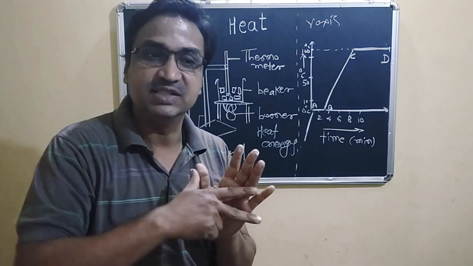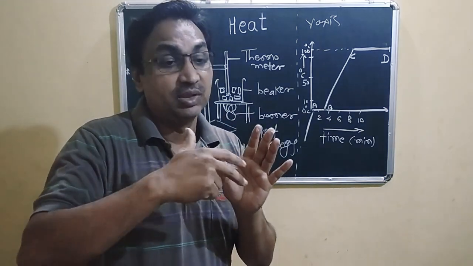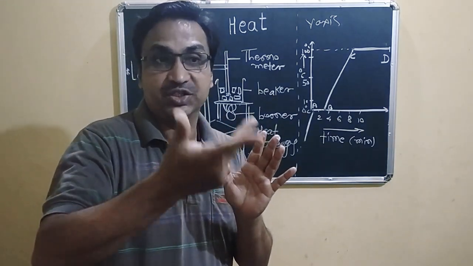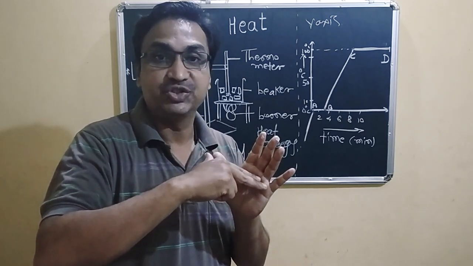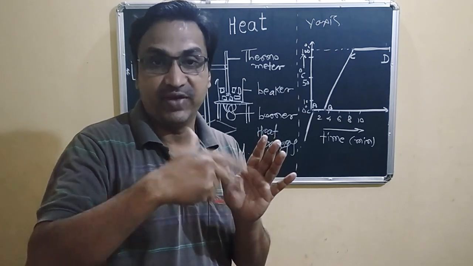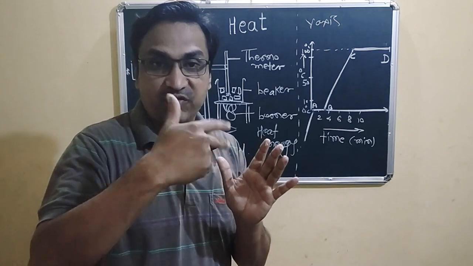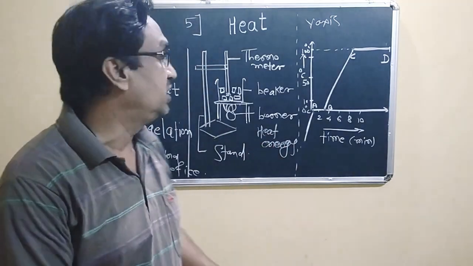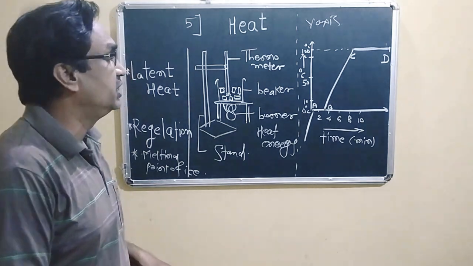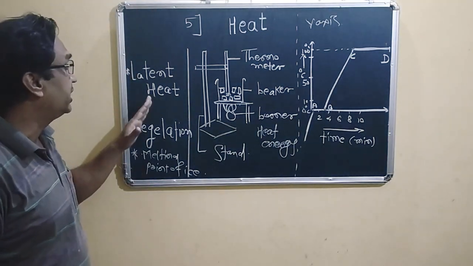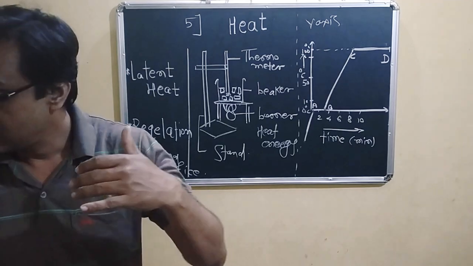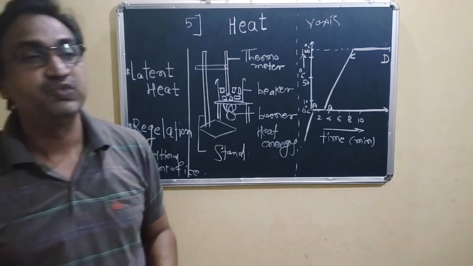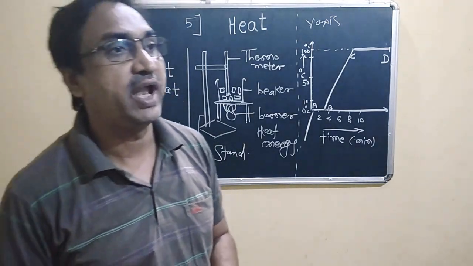It is utilized to transform one state to another, that is from solid state to liquid state, a transition of a phase or a transition of a state. Okay, so this is called latent heat of fusion.